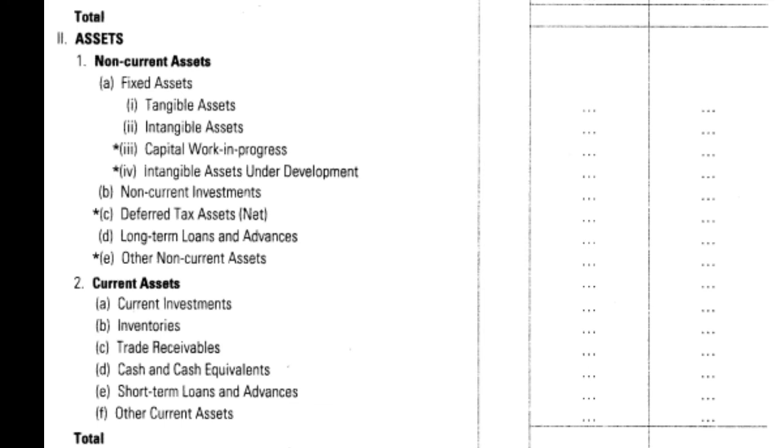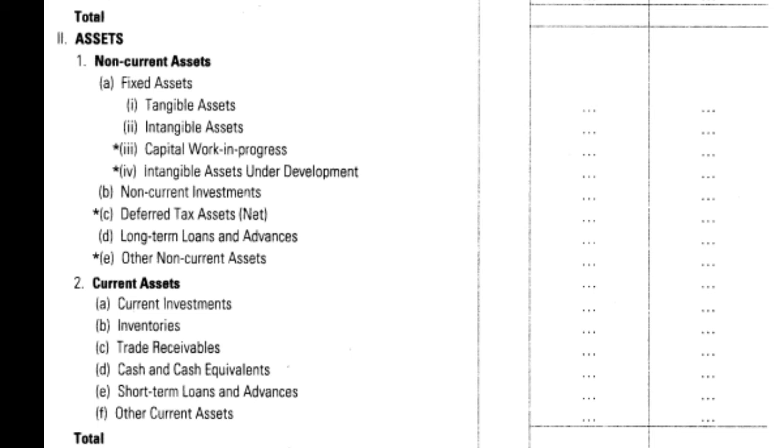Now second is short-term asset, that's why it is called current asset. In that, current investment means the company has invested in equity shares, mutual funds, equity debt funds, etc., which have to be shown. Inventory means the company has bought goods, out of that the company has sold some, but some is still pending in its stock, then the closing stock has to be shown here. Then trade receivable means the company has to receive money from its customer, then if the complete amount is not collected from its customer, that has to be shown as a trade receivable.